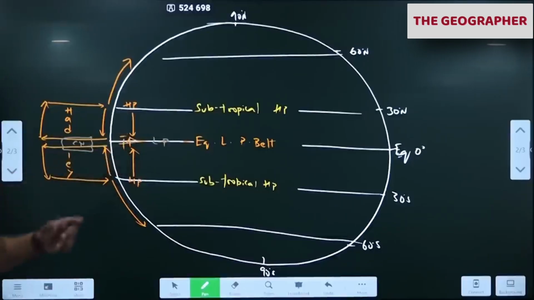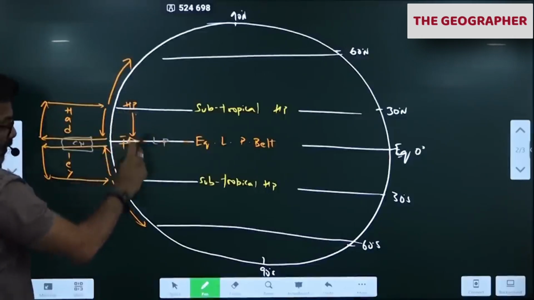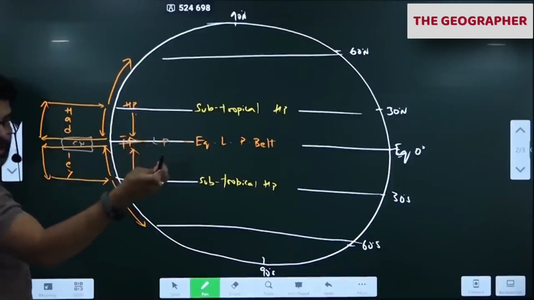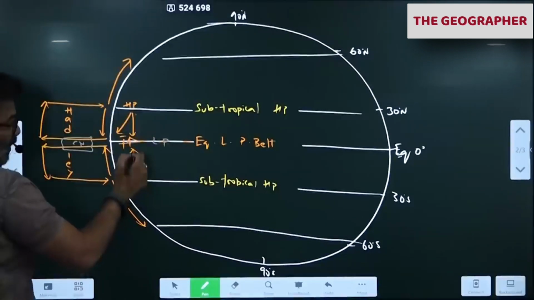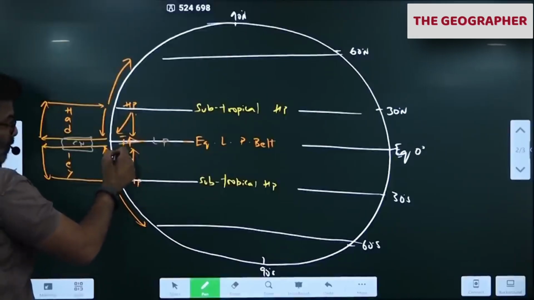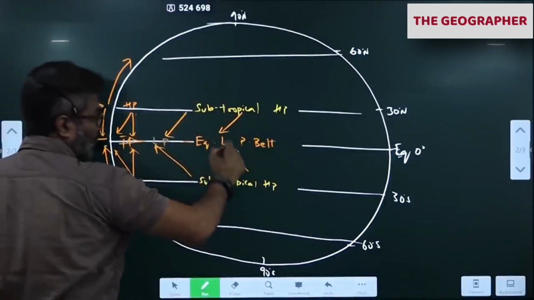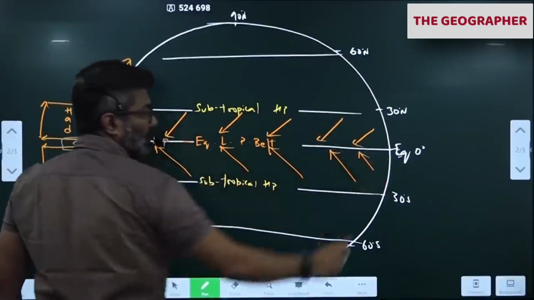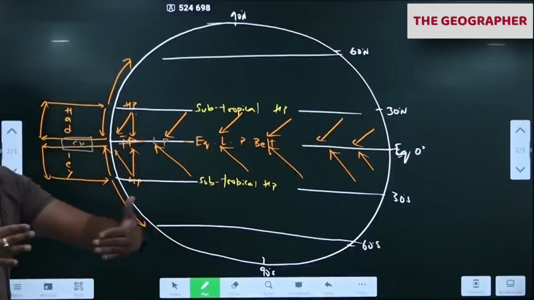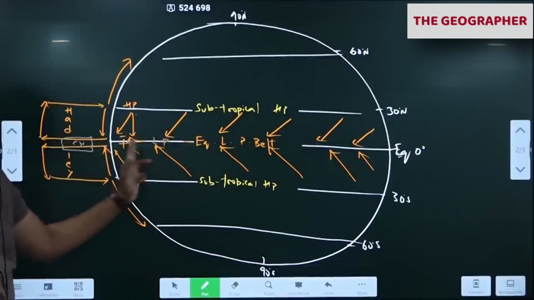Now apply Coriolis force, because wind doesn't come straight. Because of Earth's rotation, we have Coriolis force. The Coriolis force will deflect this wind in the northern hemisphere to the right, southern hemisphere to the left. Yesterday's class, Coriolis force. Apply Coriolis force to this, to the right of this wind. It will look like this. Southern hemisphere to the left. So all the wind that comes here comes like this, deflected. From high pressure to low pressure, it gets deflected. The wind doesn't come straight. Because of the Coriolis force, it gets deflected, to the right in the northern hemisphere, to the left in the southern hemisphere.